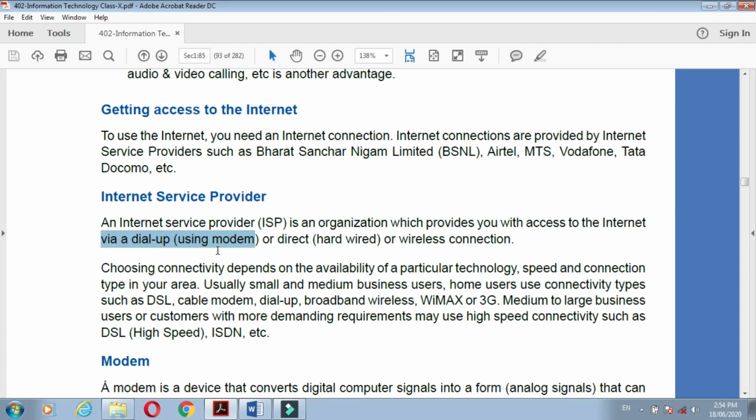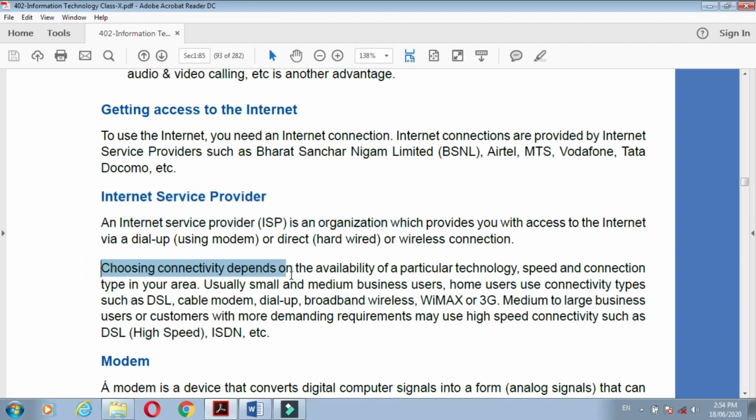It is a small box that is used to connect with the internet through cables or wirelessly. Understand? So that modem helps to connect your computer with the internet, and that modem is provided by these internet service provider organizations. They provide a cable modem or wireless modem. So in this way we can connect.